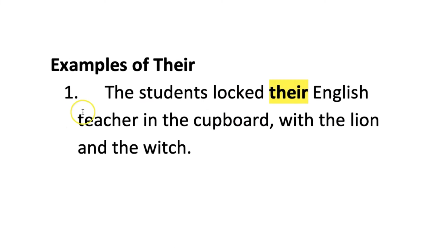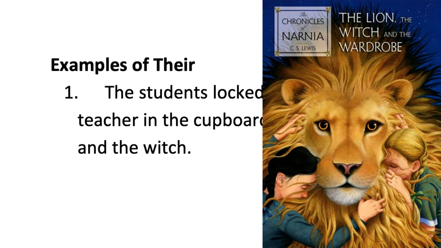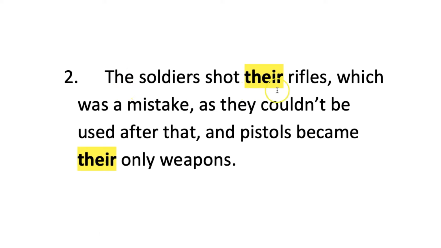Let's try some examples. The students locked their English teacher in the cupboard with the lion and the witch. The English teacher in this sentence belongs to them, and therefore it's the spelling with heir. The soldiers shot their rifles, which was a mistake, as they couldn't be used after that, and pistols became their only weapons. These are the rifles and the pistols that belong to them, which is why the spelling is heir.